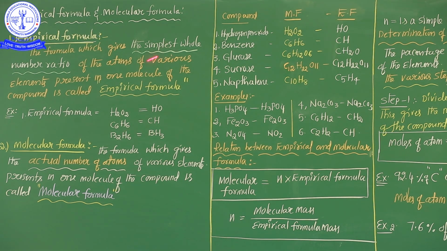It means empirical formula is the simplest whole number ratio of the molecular formula.